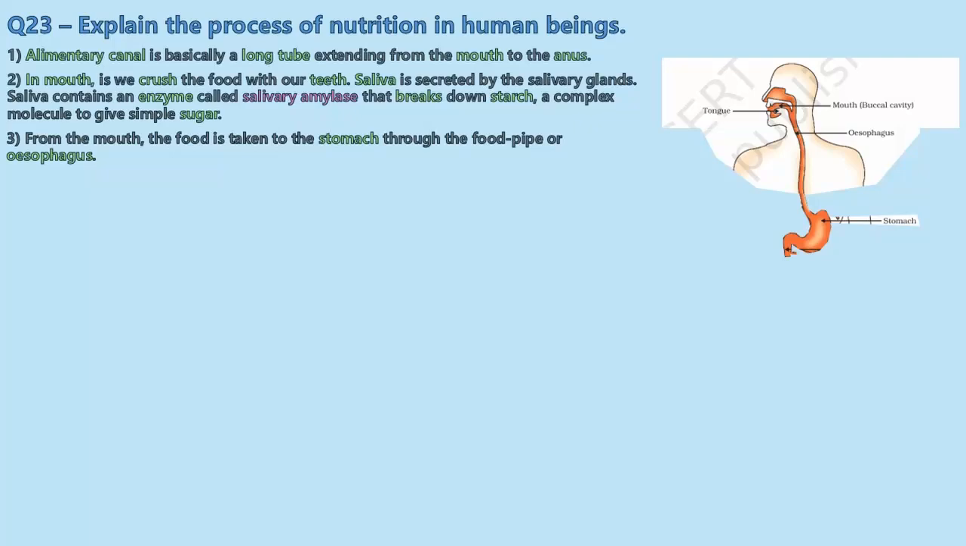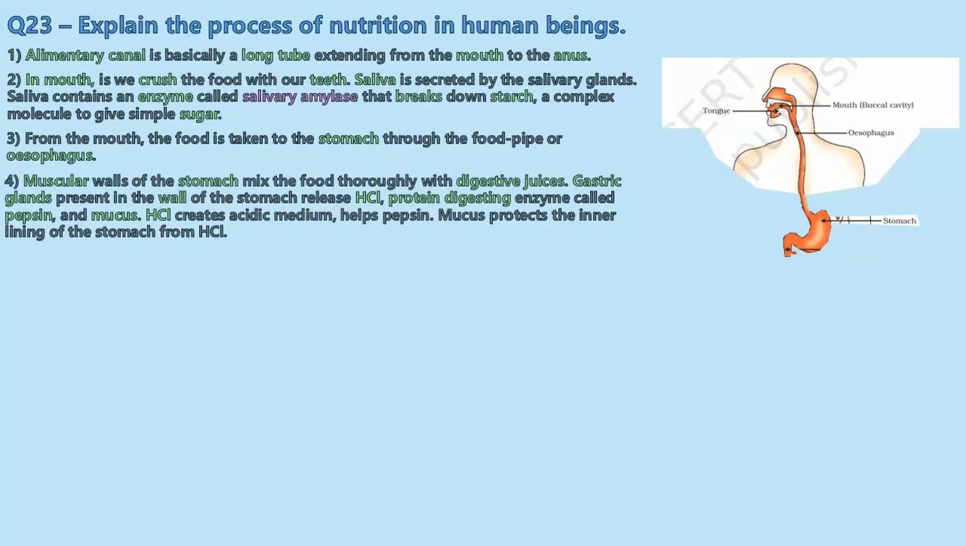Okay, then you have the stomach. The stomach is where the food gets digested. The muscular walls of the stomach mix the food thoroughly with digestive juices. The gastric glands present in the wall of the stomach release HCl, hydrochloric acid, a protein digesting enzyme called pepsin, and mucus. The HCl creates an acidic medium which helps the pepsin react with the proteins and digest them. Mucus protects the inner lining of the stomach from HCl.